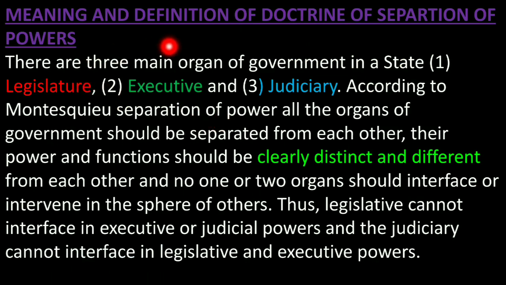If we go through the meaning and definition of the doctrine of separation of power, we know that the state has three main organs of the government, that is legislative, executive and judiciary. According to Montesquieu's separation of power, all the organs of the government should be separated from each other. Their power and functions should be clearly distinct and different from each other, and no one or two organs should interfere or intervene in the sphere of the others. Thus it can be said that the legislative should not interfere in the executive or judicial body, and the judiciary shall not interfere in the legislative and executive body.